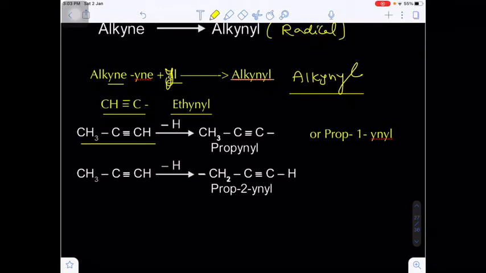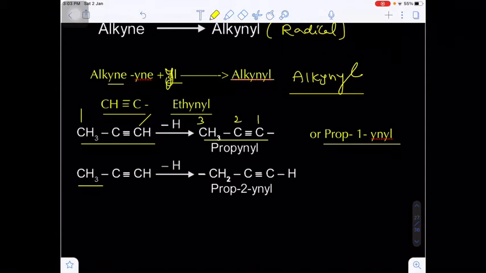Suppose here we have 3 carbons. We can remove hydrogen from any carbon. If I remove the hydrogen from the triple bond carbon, you will get propynyl. This is the first carbon, so you are removing the hydrogen from the first carbon. That's why it is propynyl, nothing but prop-1-ynyl. Suppose you remove the hydrogen from the CH3 carbon.